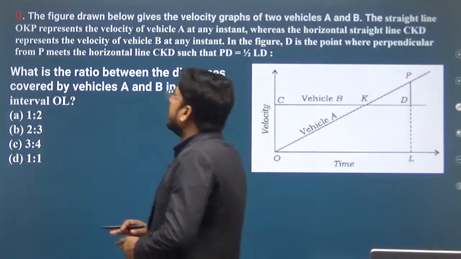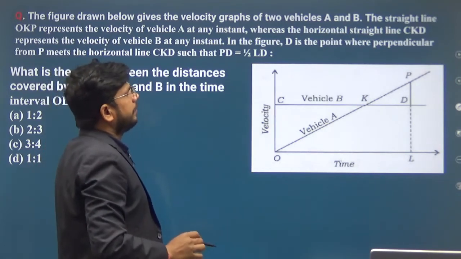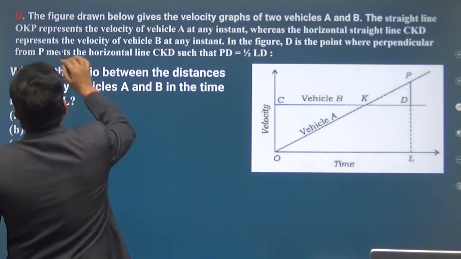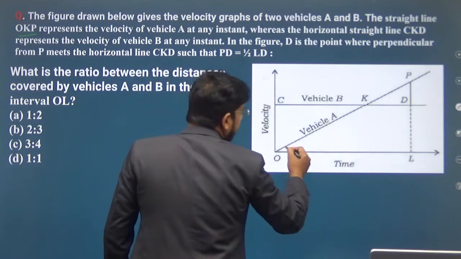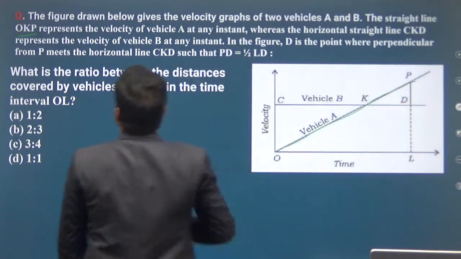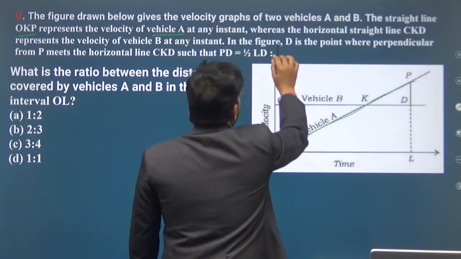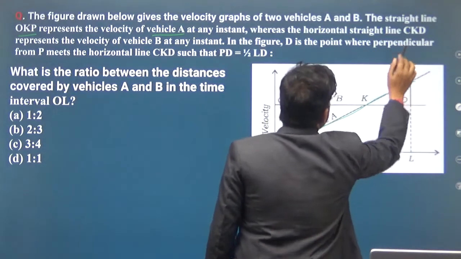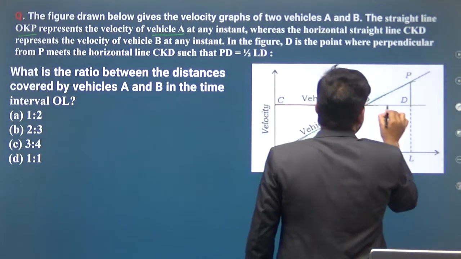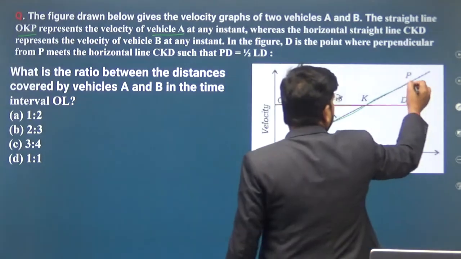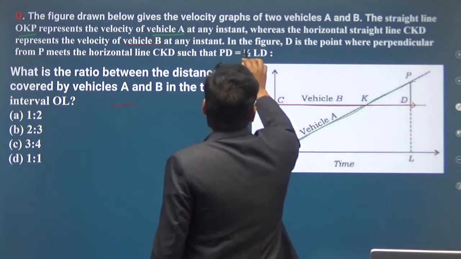So now the next question. The figure drawn below gives the velocity graph of two vehicles A and B. The straight line OKP represents the velocity of vehicle A at any instant, whereas the horizontal straight line CKD represents the velocity of vehicle B at any instant in the figure.